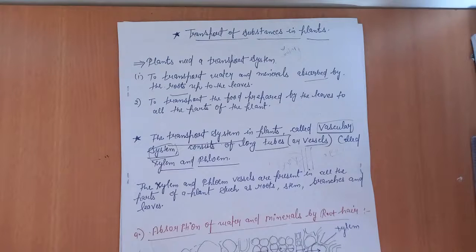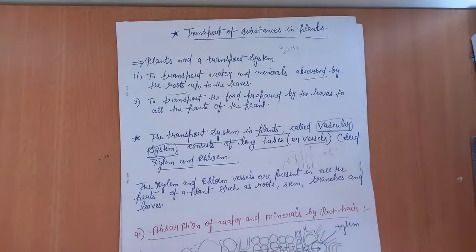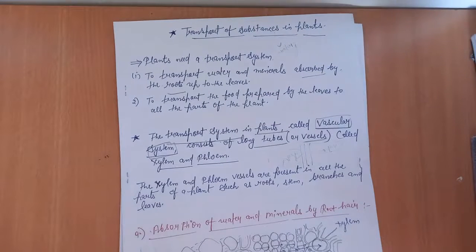The origin point of water and minerals is the roots, because roots absorb water and minerals from the soil, and the origin point of food is the leaf, because the leaf prepares the food. So from the origin point, the substances need to be transported to each part of the plant.